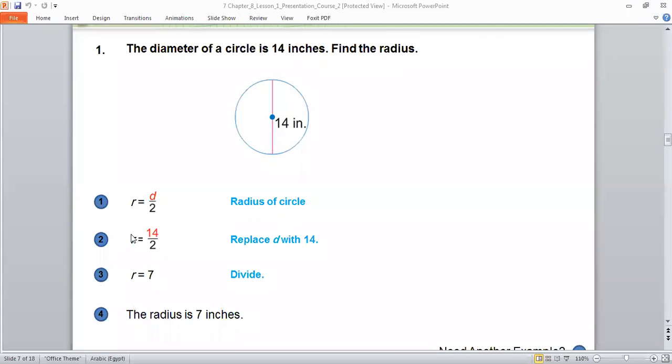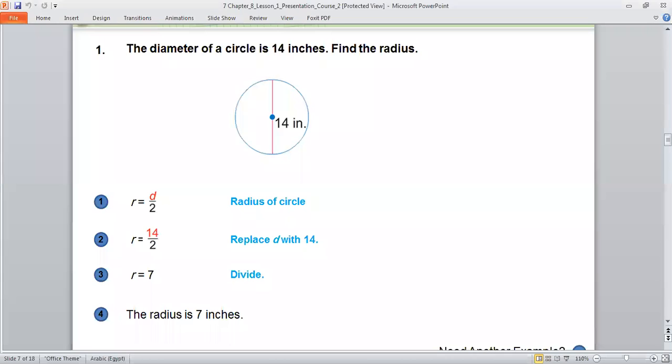So if you have the diameter 14, the radius is equal to the diameter divided by 2. Again, if you have the diameter equal 14, the radius is half. So I will make 14 divided by 2, which will be 7. Okay? You understand it? Yes.